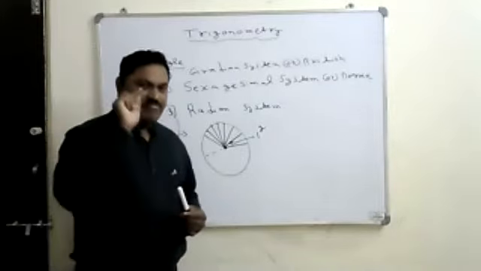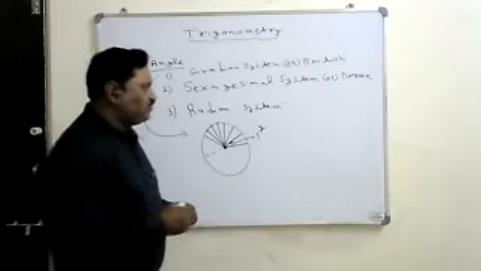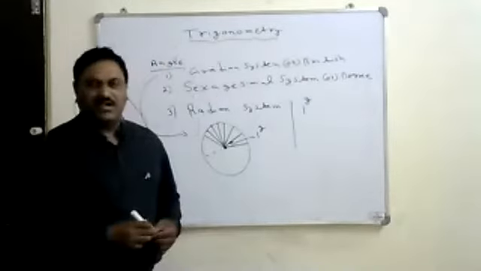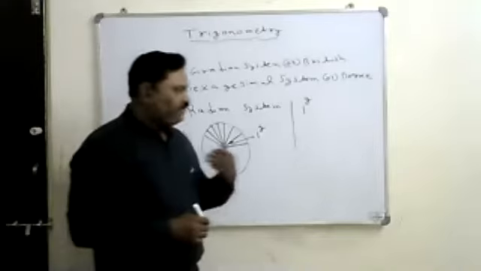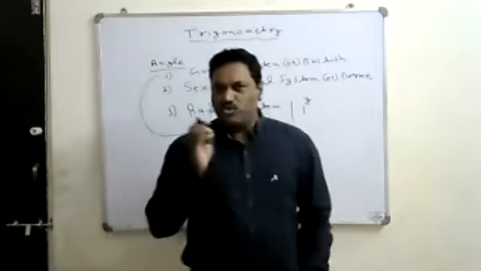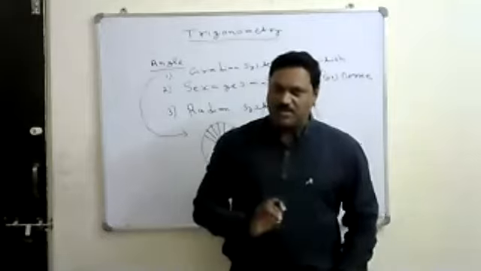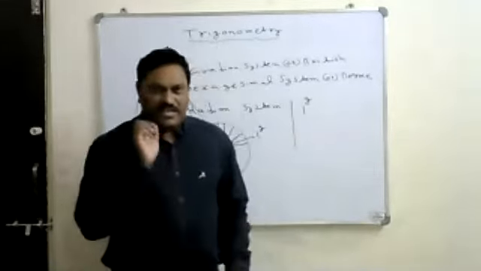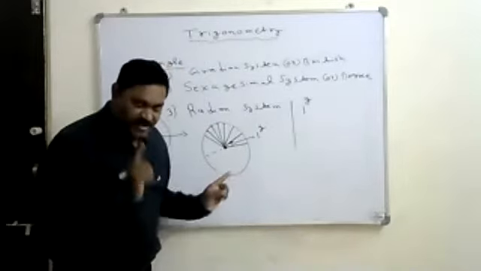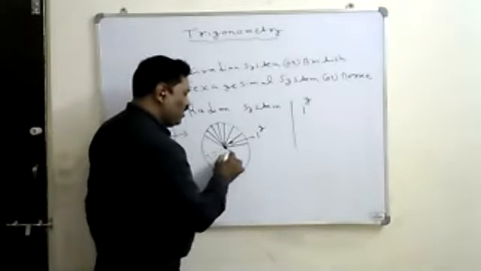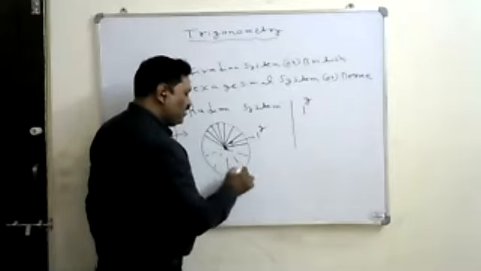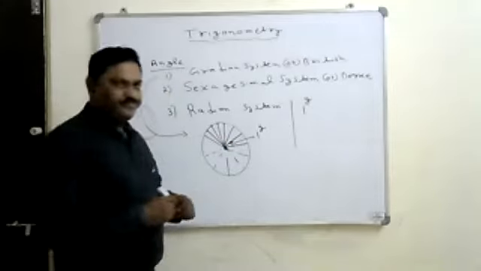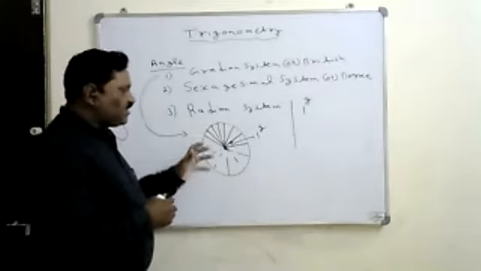That is represented by 1 power g. Whenever you want to measure in terms of the gradient, you have to represent it by g. So that is called 1 gradient. The definition of the gradient is: a unit circle is divided into 400 equal parts, then the angle made by each part at its center is called 1 gradient. So total they divided it into 400 equal parts. Now tell me, what is the total angle in the circle?